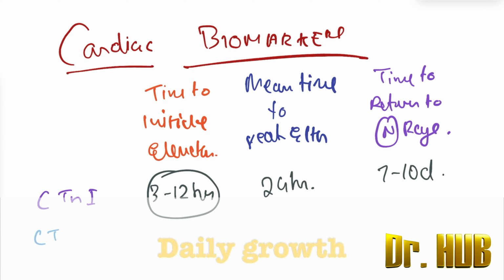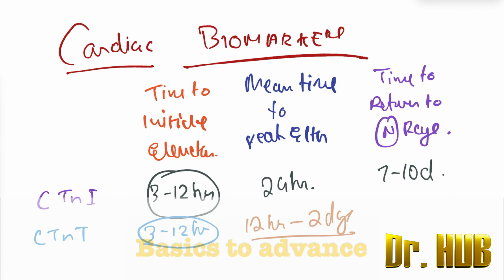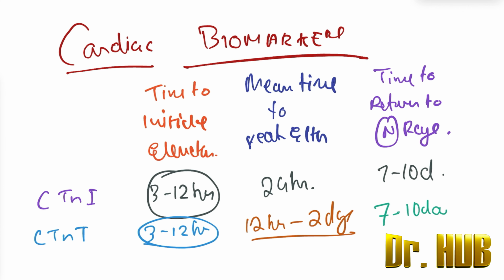Next, we look at the CTNT. This is the cardiac-specific troponin T. The time to initial elevation is about 3 to 12 hours, so it is very similar to that of the CTNI. And we're looking at the mean time to peak elevation. This is about 12 hours to 2 days, whereas in the case of CTNI, it was 24 hours. Then the time to return to normal range is about 7 to 10 days. So this was about the